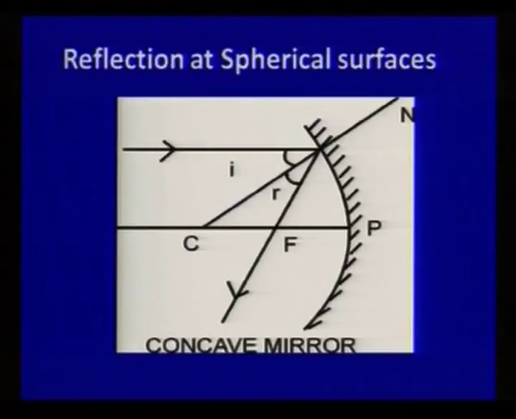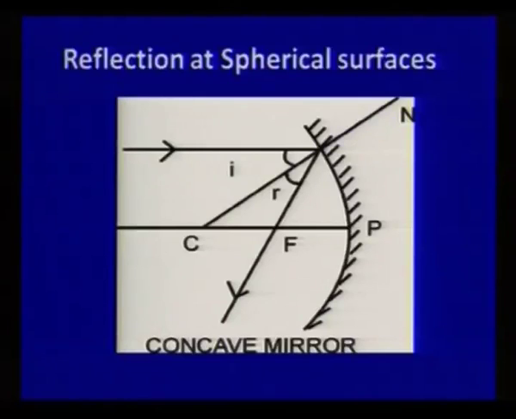The law of reflection, that is, angle of incidence is equal to angle of reflection, is equally applicable in spherical mirrors. Here in the diagram you can see a concave mirror and the light ray which is coming parallel to the line which is passing through the center of curvature, that is C, and the pole, that is the midpoint of the mirror, and this line is known as the principal axis. The light which is coming parallel to the principal axis has to pass through the principal axis at a point which is F. F is the focal point.